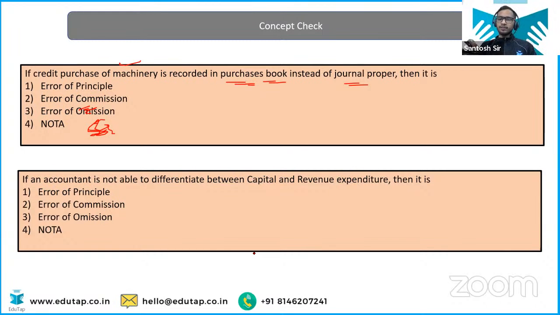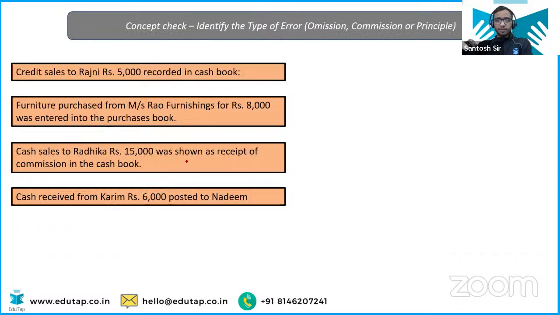Everyone is correct. Very good, Mansi, Sri, Akhil, Bhushan. Very good. Everyone is correct. He is lacking in the concept because he is making the mistake in the journal entries, because these subsidiary books are what, the general books, right? So he is making the mistake of general books. So it is the error of principle. Very good. Now second answer, if the accountant is not able to differentiate between the capital and revenue expenditure, again the error of principle, he lacks the concept level.